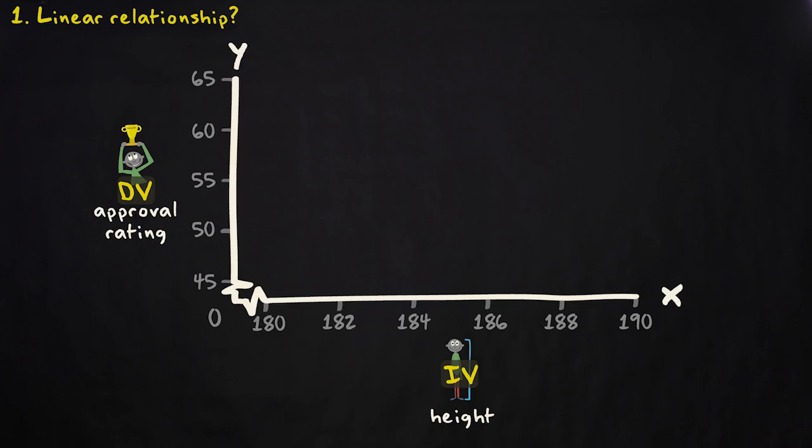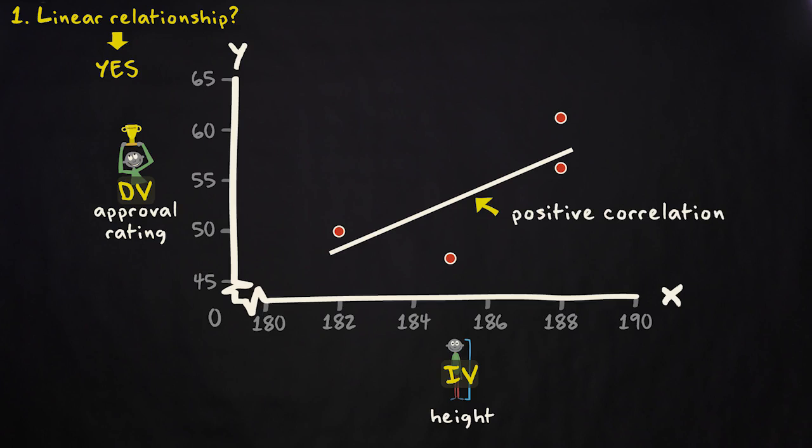Next, we decide, based on our data matrix, where we should position the 4 presidents. Obama is 185 centimeters tall and has an approval rating of 47, so he should be positioned here. Bush Jr. has a physical height of 182 centimeters and an average approval rating of 49.9, so we position him here. Clinton and Bush Sr. are located here. Now we can answer the first question. Yes, there seems to be a linear relationship between a leader's height and his approval rating. The line describing this relationship goes up, which means that the correlation between the 2 variables is positive.